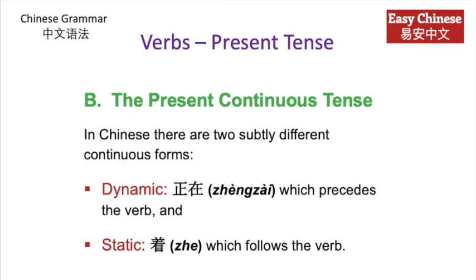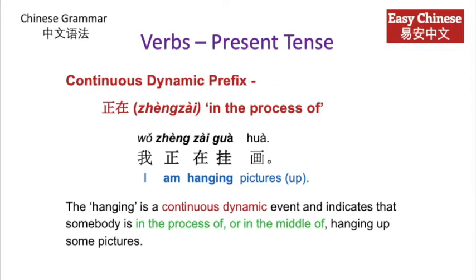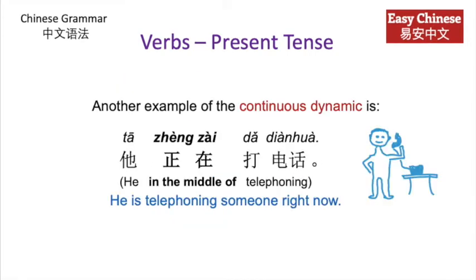In Chinese, the present continuous tense has two subtly different forms, the dynamic and the static. The dynamic uses 正在 before the verb, and the static uses the suffix zhi after the verb. 正在 means in the process of or the middle of doing something. So, 我正在挂画. I am hanging pictures. I'm in the middle of hanging pictures. Another example is 他正在打电话. He's telephoning someone right now.